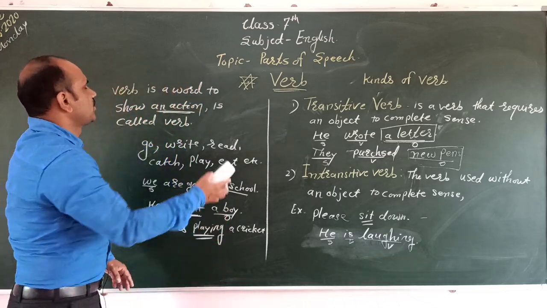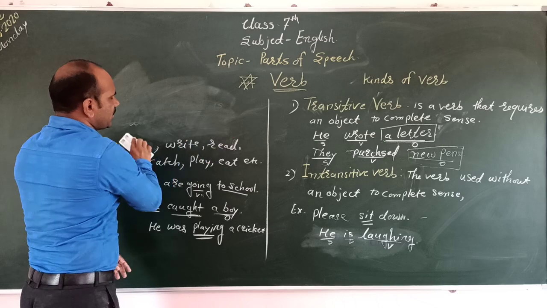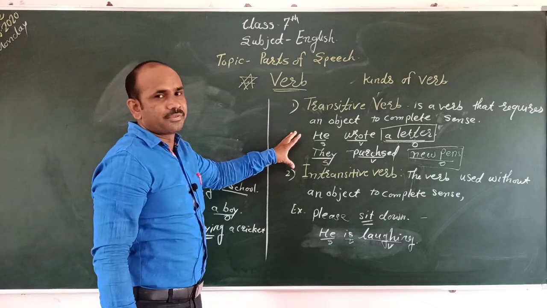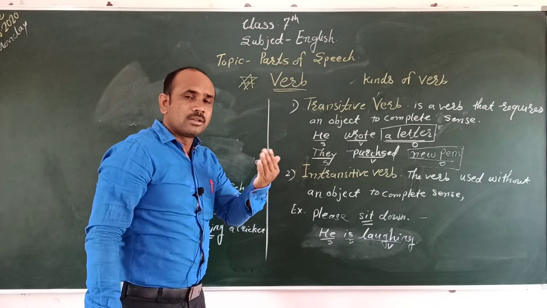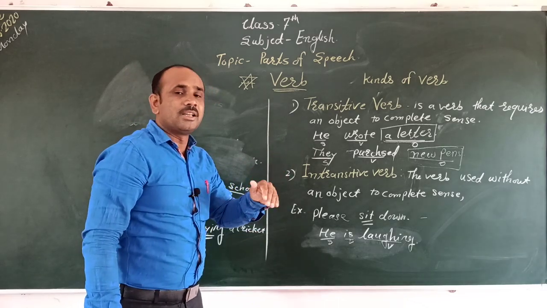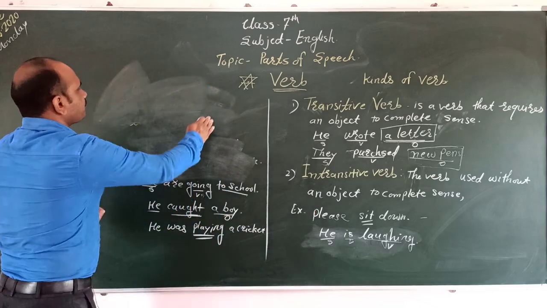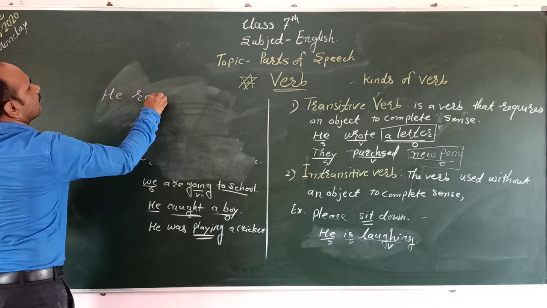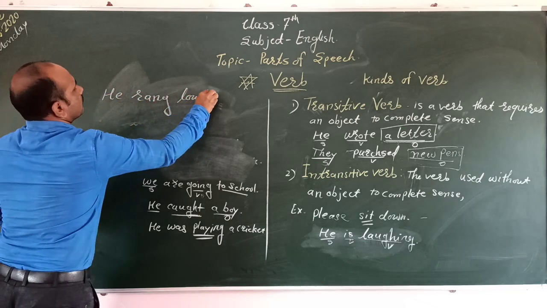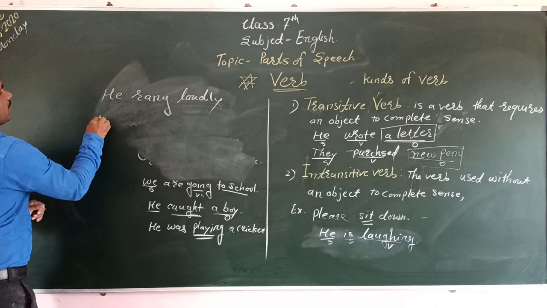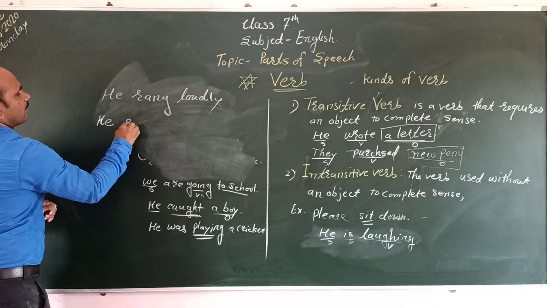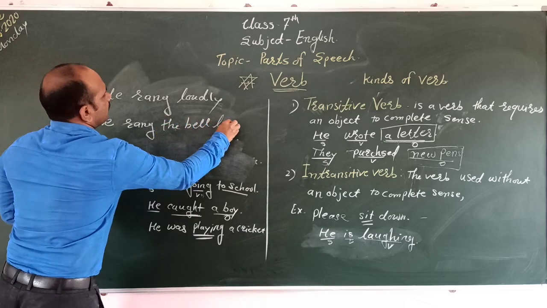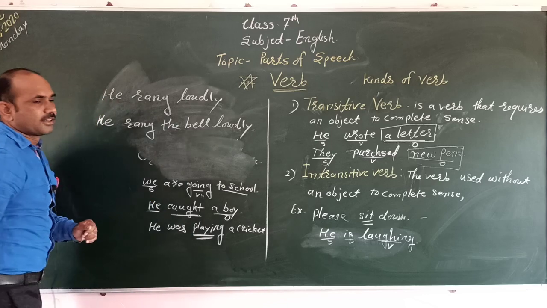Another example we discuss here. Sometimes transitive verbs and intransitive verbs are different. Sometimes one verb is a transitive verb and the same verb is also an intransitive verb. For example, the first sentence is: He rang loudly. The second sentence is: He rang the bell loudly.